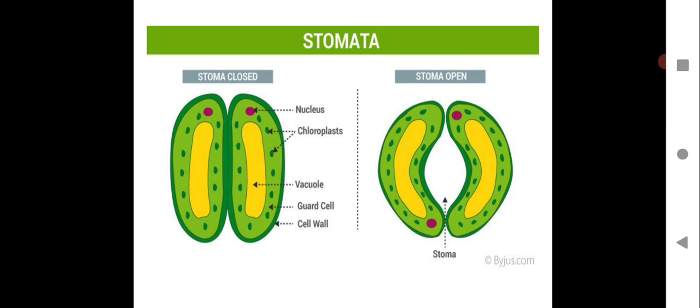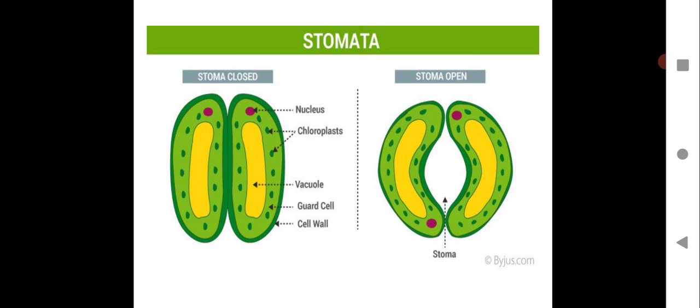You can make small dots, and you can show these organelles or the structures inside. Then it has a huge structure inside. The yellow color structure you can see, that is vacuole. That is the empty space. Then it has guard cells. It will take care of the closing and opening of the stomata. And then it has a cell wall. That is the boundary of the cell. So left hand side the stomata is closed, and this is how it looks.